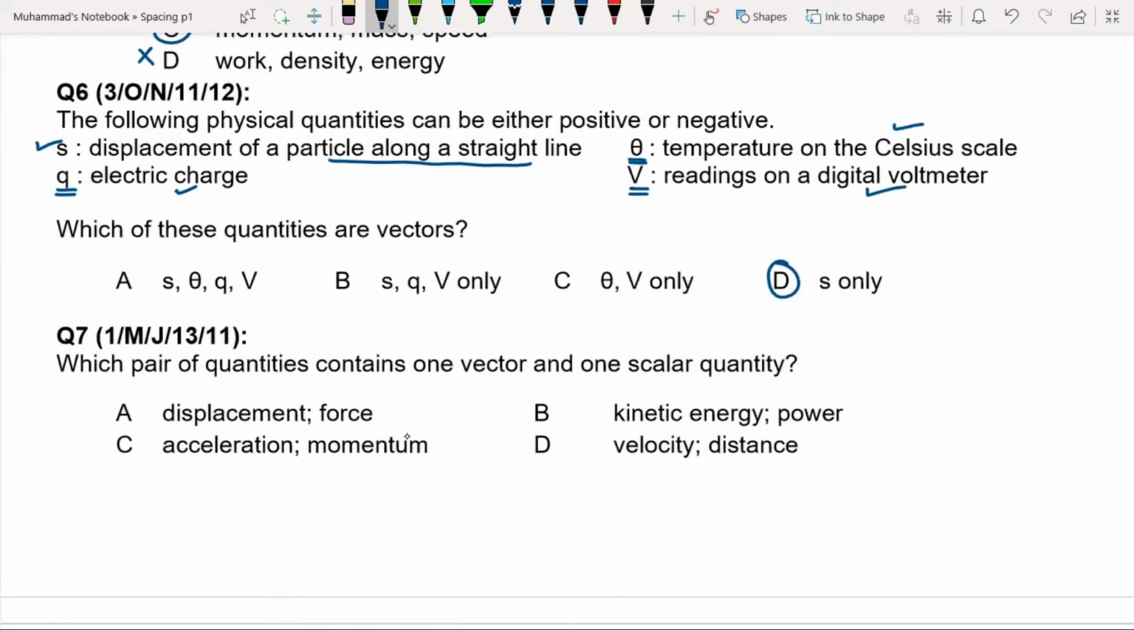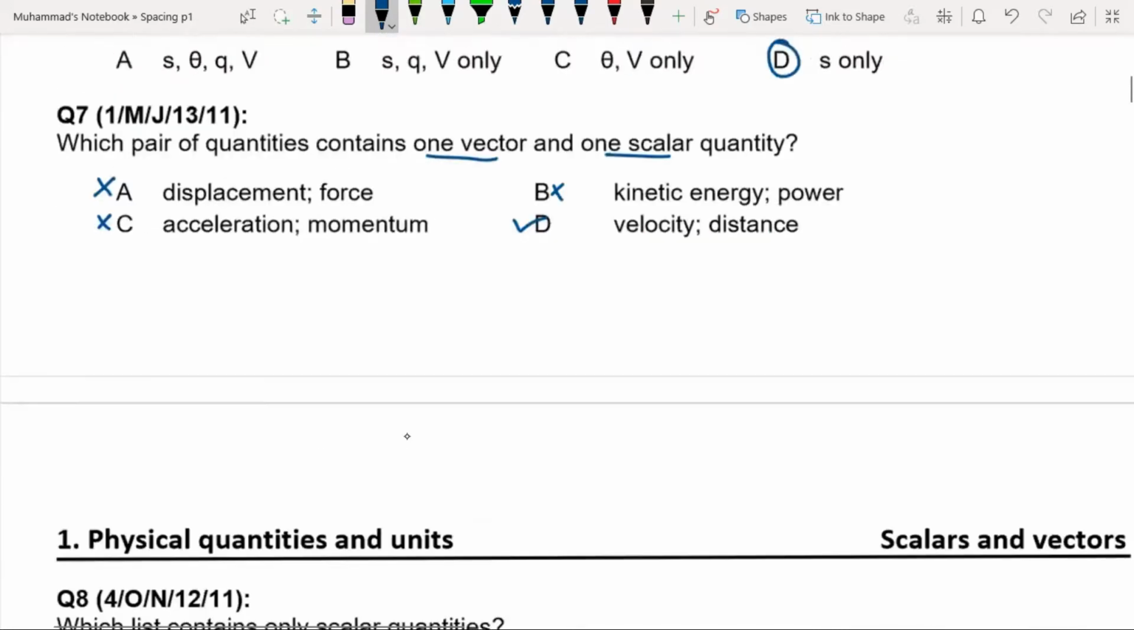Question 7. Which pair of quantities contains one vector and one scalar quantity? So we have to search for one vector and one scalar. In A, displacement is vector, force is vector, so both are vectors. That's why this is incorrect. In B, kinetic energy is scalar, power is scalar, both are scalars, so this is incorrect. In C, acceleration is vector, momentum is vector, both are vectors, so it is incorrect. In D, velocity is vector and distance is scalar, so D is correct.